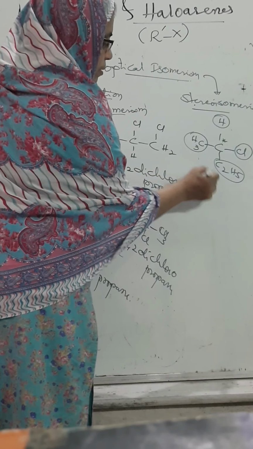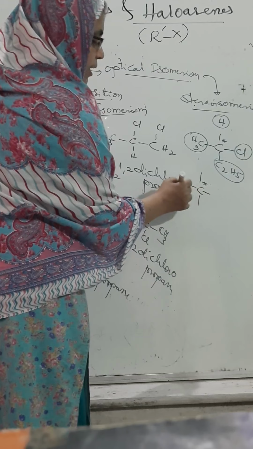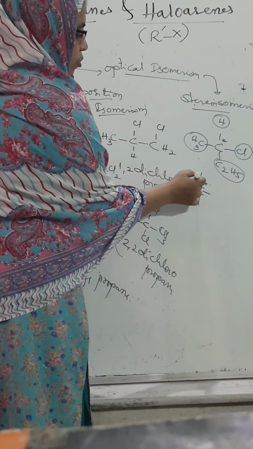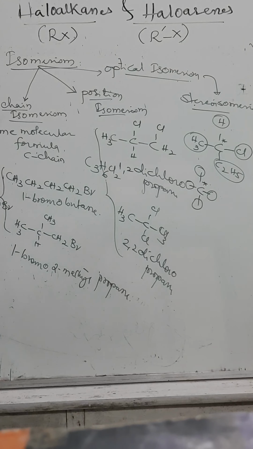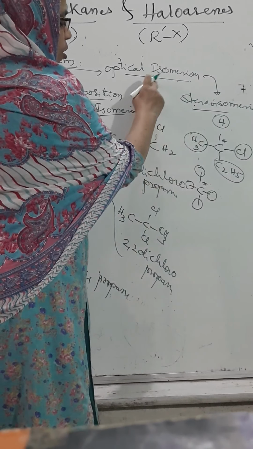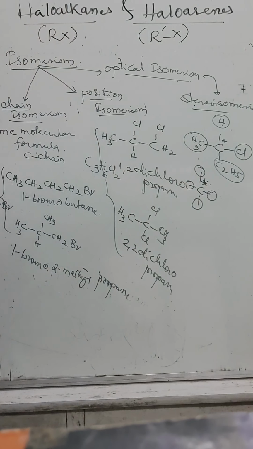A chiral carbon means the carbon is surrounded by 4 different atoms or groups. All these 4 groups should be different. They are called what? Chiral carbon. And one of the conditions for optical isomerism is that the molecule should contain chirality.